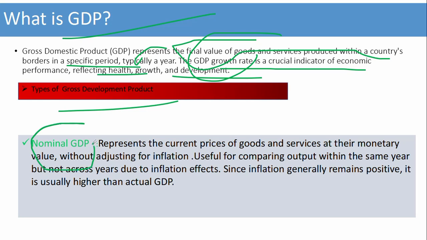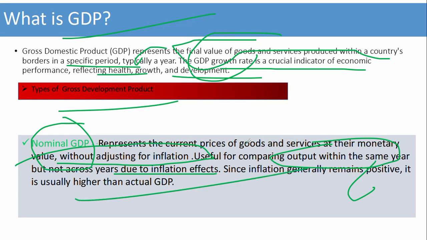Nominal GDP is the first one. You can write that GDP without adjusting for inflation is called nominal GDP. This is useful for comparing output within the same year but not across years, due to the inflation effect. Since inflation generally has a positive trend, this is usually higher than actual GDP. This is represented as the current price of goods and services in their monetary value.